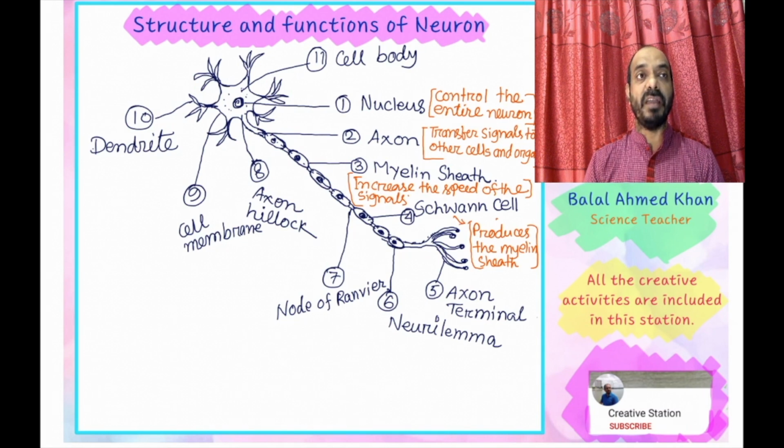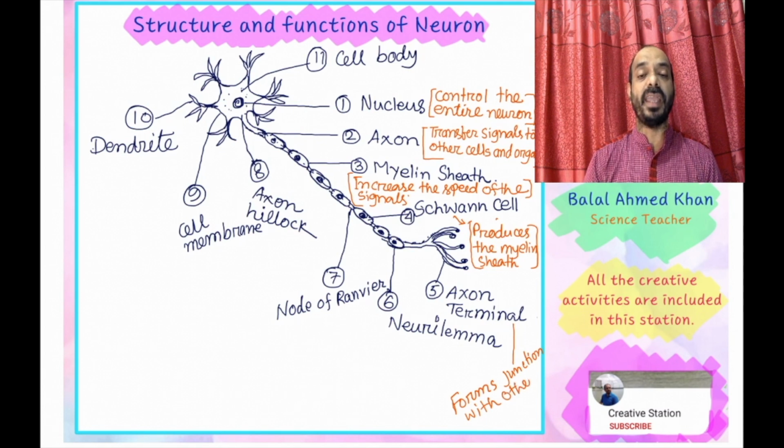And number 5, the terminal end of a neuron cell, is known as the axon terminal. What is the main function of the axon terminal? To form a junction with other cells. The axon terminal and the dendrite of another neuron cell meet together and form a junction.